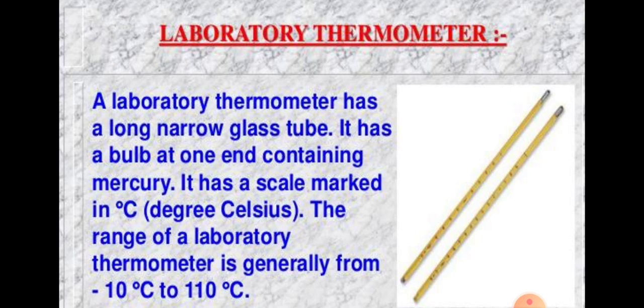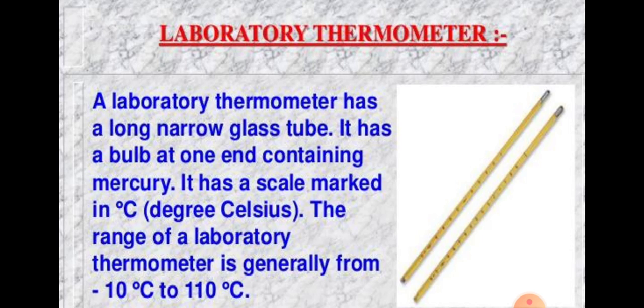It is made up of a long glass tube having a thin bore inside it, and the top of the glass tube is sealed after removing the air. The whole length of the glass tube is graduated in degrees Celsius, and its common range is from minus 10 degrees Celsius to 110 degrees Celsius.